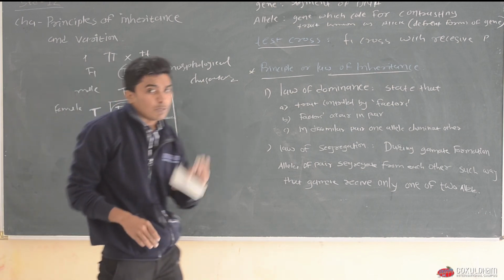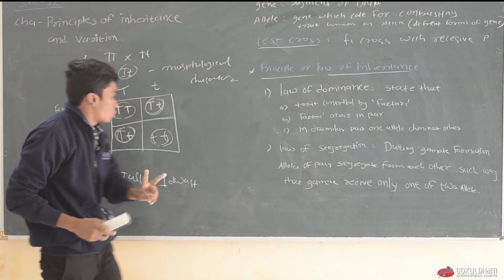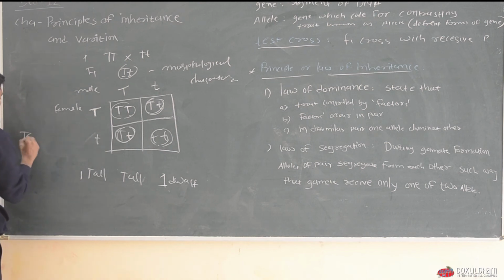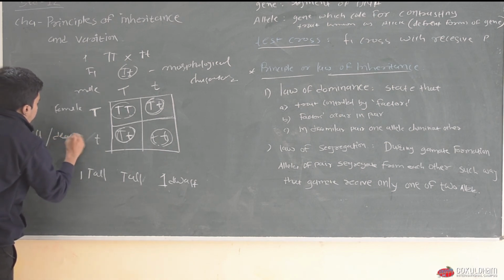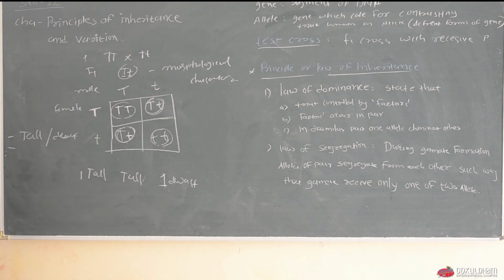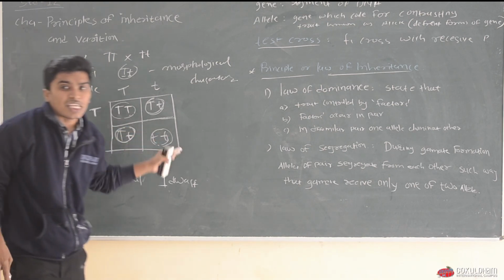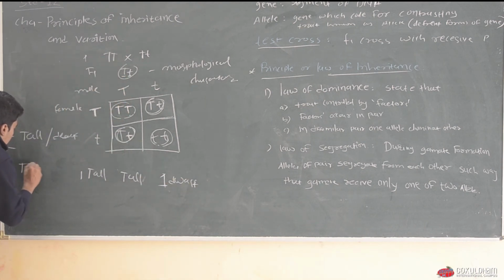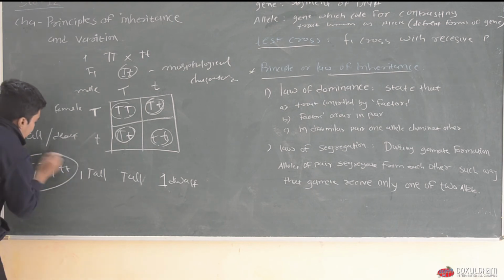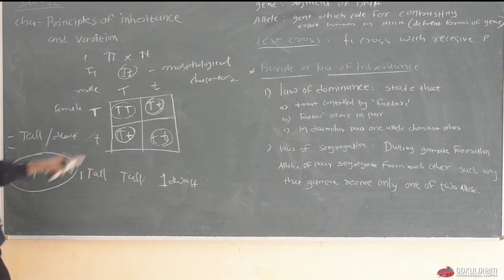Which means it produces only two phenotypes, tall and dwarf. On the other hand, it produced three types of genotype: capital TT, capital T and small t, and small tt. These are all known as genotype for the phenotype.